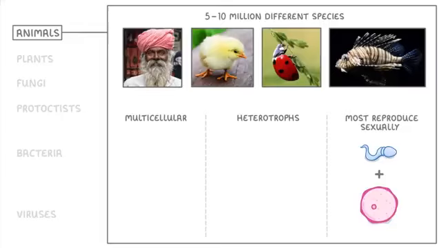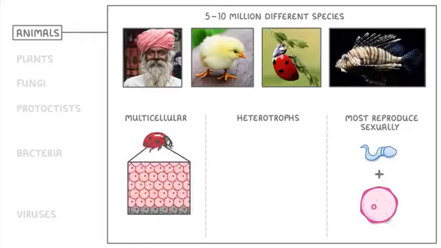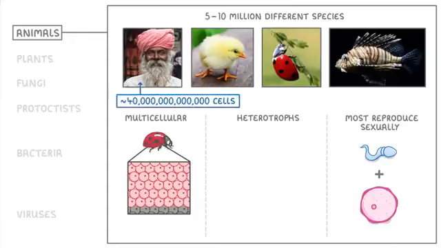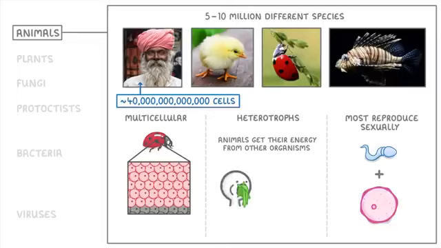The term multicellular just means that each individual organism is made up of loads of cells, rather than just one. For example, it's thought that an adult human is made up of around 40 trillion cells. Meanwhile, heterotrophs just means that animals have to get their energy from other organisms. For example, we have to eat plants or other animals in order to get the energy that we need.